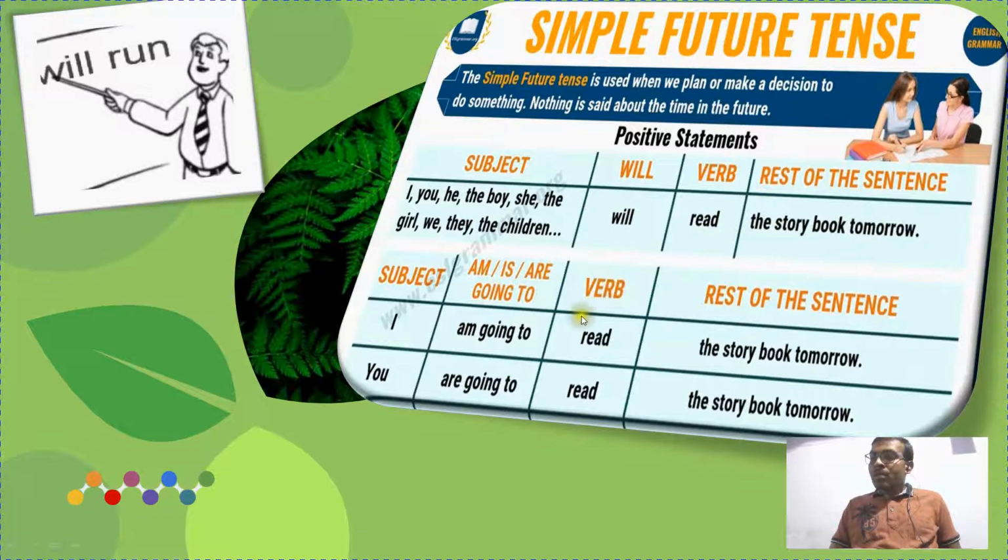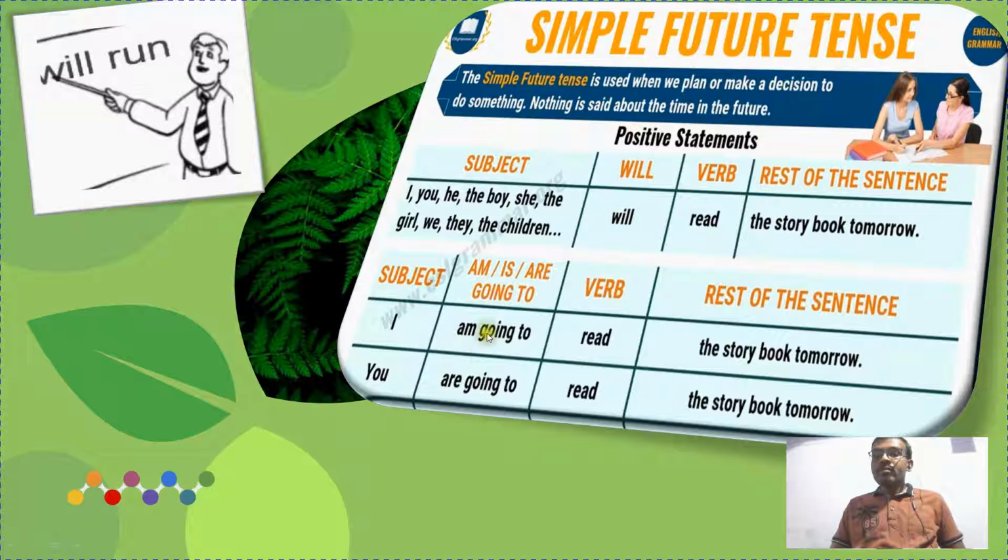Another form of simple future tense is going to. It is going to happen, or it will happen. Both are the same. I am going to read the storybook tomorrow. You are going to read the storybook tomorrow. Am is for I, are for you and they, and is for he, she, it.